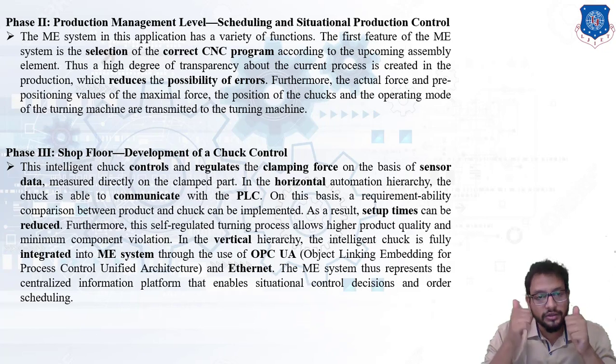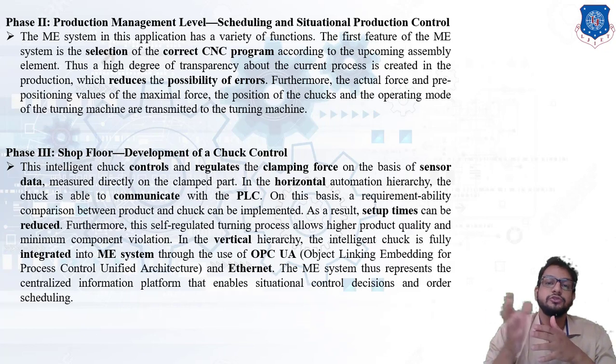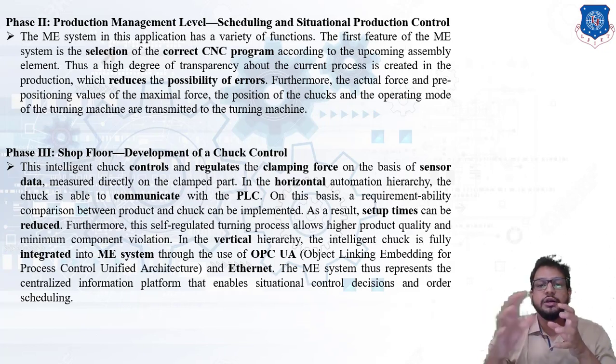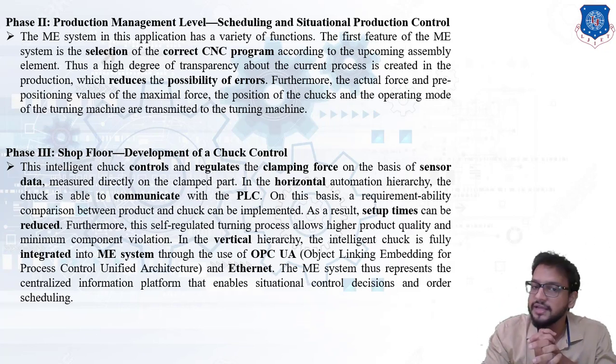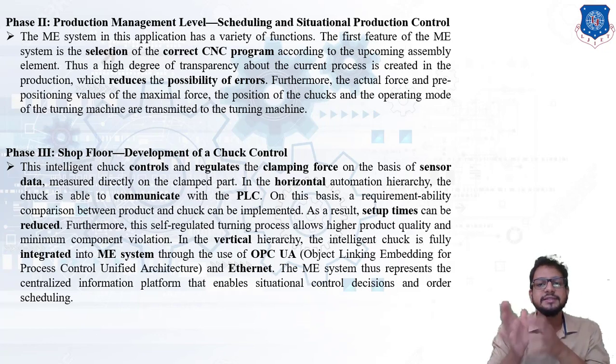Now this also requires two types of automation. First is horizontal automation and second is vertical automation. So in the horizontal automation hierarchy, the chuck is able to communicate with a PLC. As we have shown, a programmable logic controller is going to store all the data and the repetitive functions which have to be performed by the CNC machine, right? On this basis, a requirement ability comparison between the product and the chuck can be implemented.